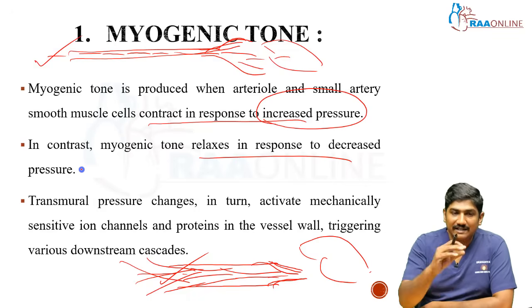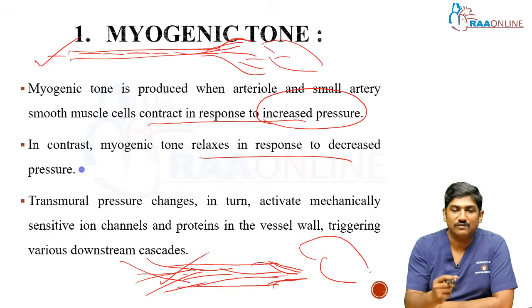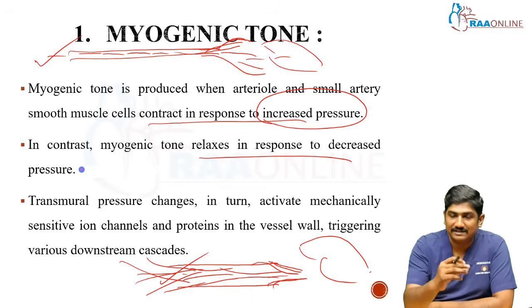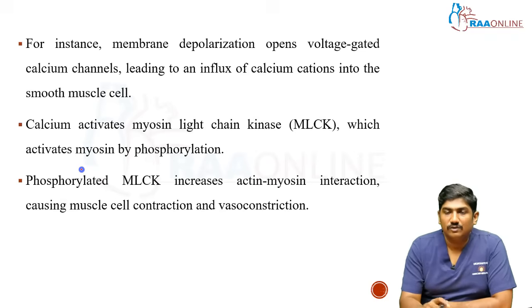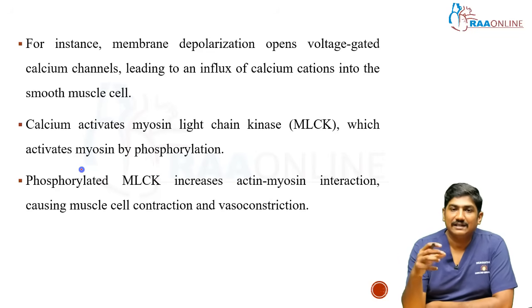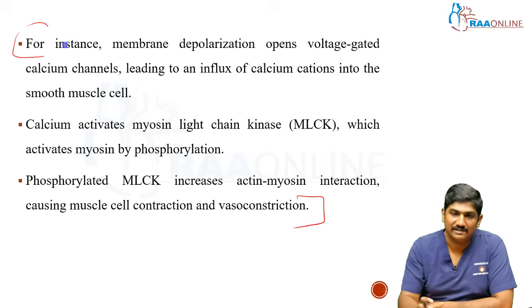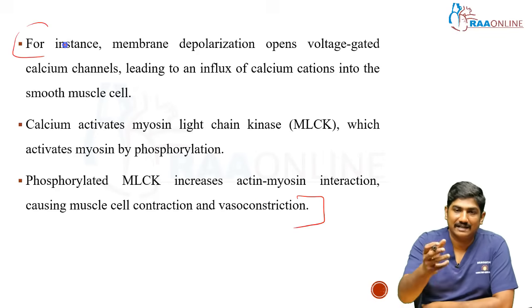So this kind of transmural changes activate mechanical sensitive ion channels and proteins in the vessel wall, triggering changes in the vascular diameter. Whenever you speak about a smooth muscle, you're going to speak about depolarization, calcium ions, the light chain kinases, myosin, actin-myosin interactions, all these things. This is basic physiology. I'll just put a word about how smooth muscles contract and relax, right?